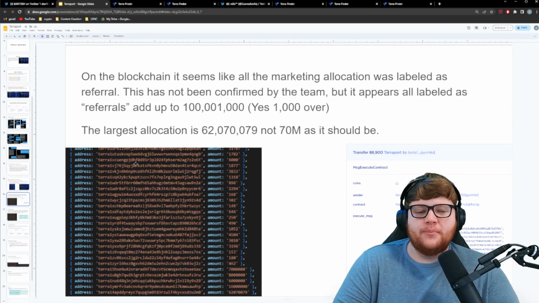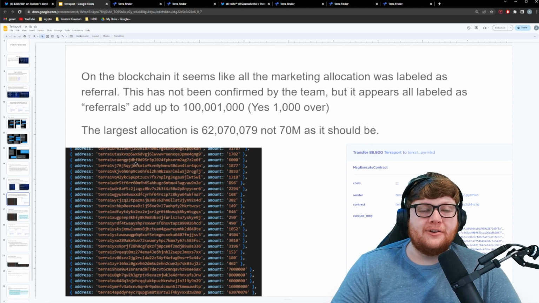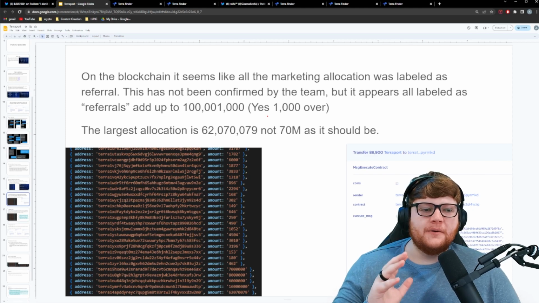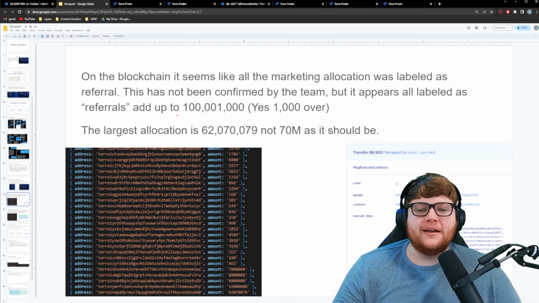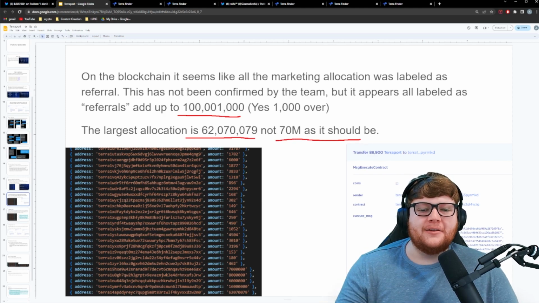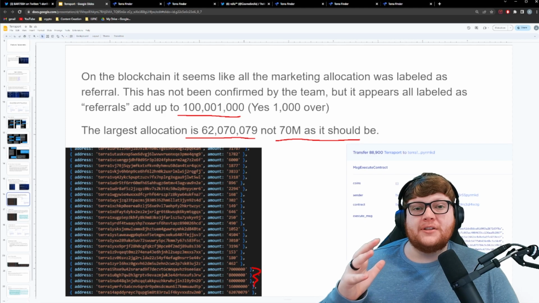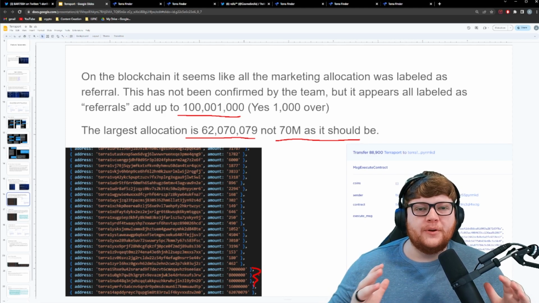Now, on the Terraport website, one of the issues for security is that they had a list of everyone who purchased into Terraport, the 4 different sale rounds, and the referral rewards. Now, it seems like the marketing allocation was labeled as referral, and this has not been confirmed by the team, but it appears so because the referrals add up to basically 100 million. It's about 1,000 over, and I'll touch on that maybe later on. But the biggest allocation out of this was only 62 million, not 70 million. So if this is in fact the marketing fund, we have a problem here, which I believe it is, because we add up all the referrals plus these other transactions that are in this referral allocation, you get the total balance of what the marketing fund should be.